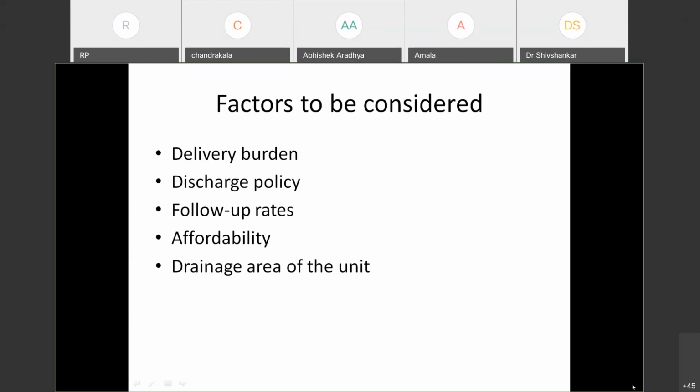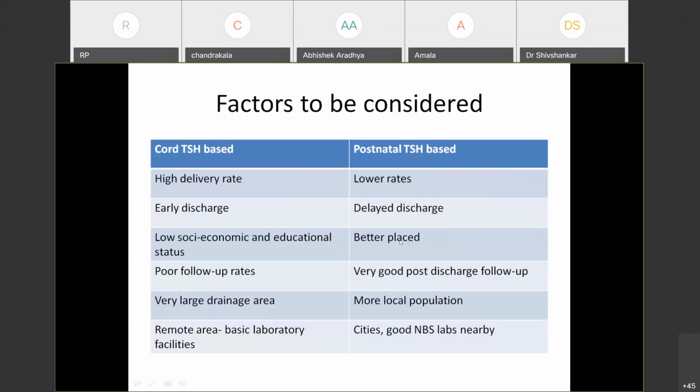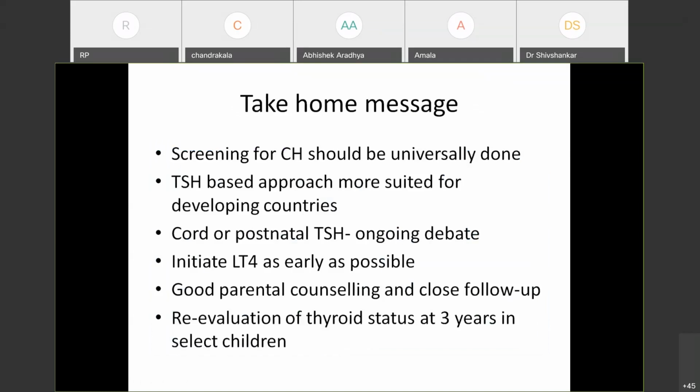So the take home message from my presentation: screening for CH should be universally done. TSH based approach is more suited for developing countries. And cord versus postnatal TSH is an ongoing debate. It varies from unit to unit.